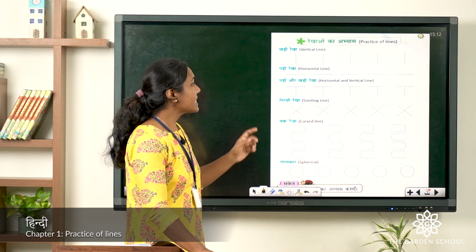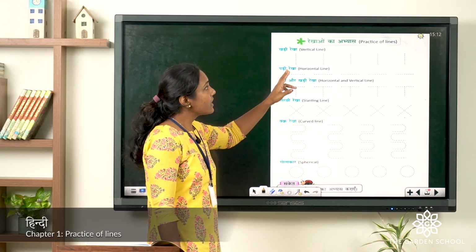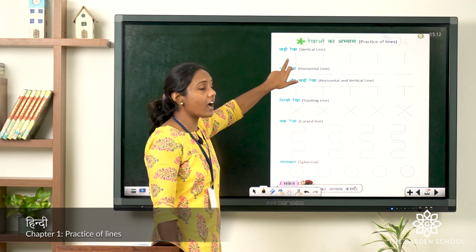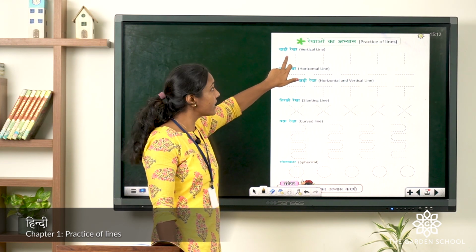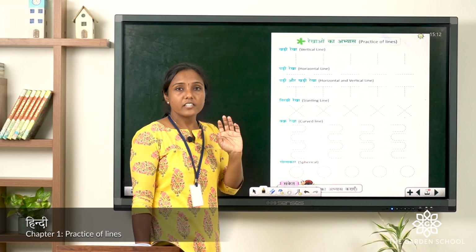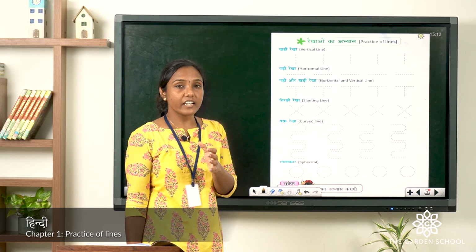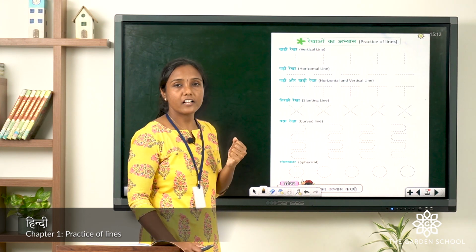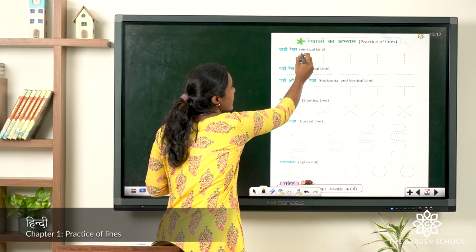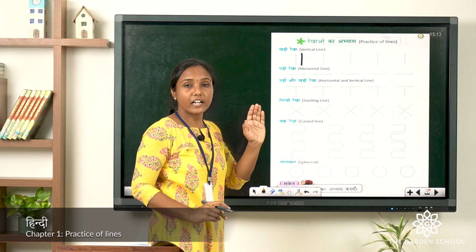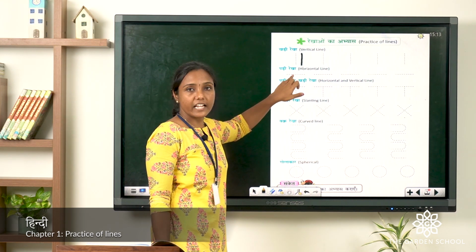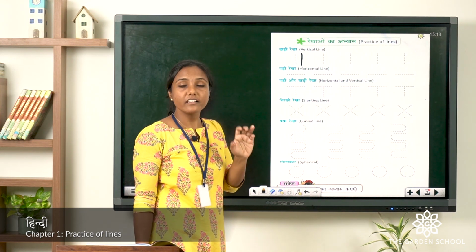Okay? So, let's see. The first is practice of lines. The first one is Khadi Rekha. In Hindi, it's Khadi Rekha. Vertical line. So, in Hindi, we call vertical lines Khadi Rekha. So, how does the Khadi Rekha look? It's like this. Straight line. Khadi Rekha. Okay? Next, Padi Rekha, which is horizontal line.